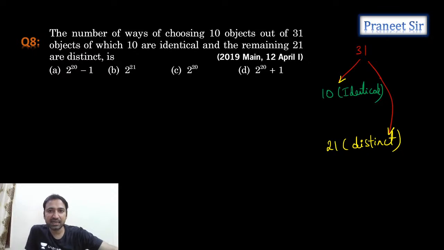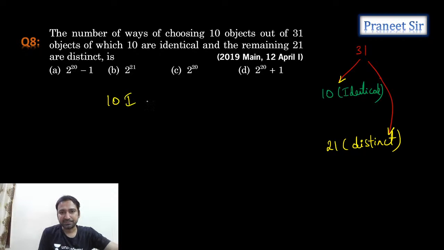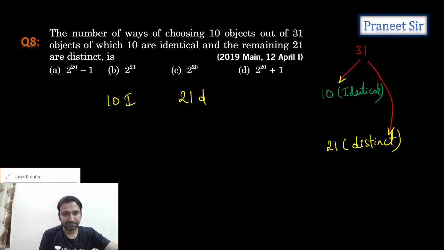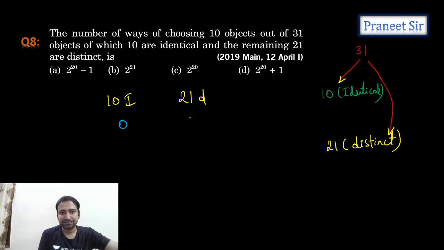And we need to select 10 objects, guys. Only 10 objects we need to select. So here 10 identical are there and 21 distinct are there. So maybe we can select 0 identical and 10 distinct. This is one possibility we have. So how many possible ways can we do that? 1 into 21C10, correct?